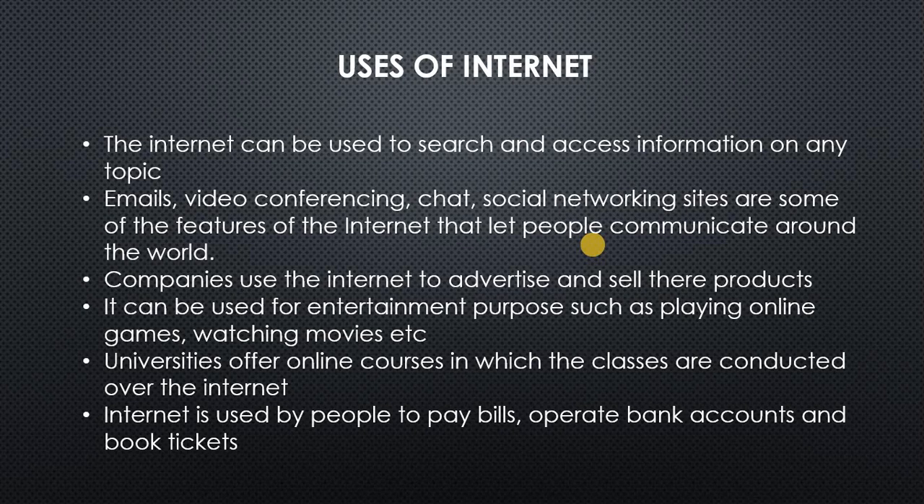Next point is emails. Emails, video conferencing, chat, and social networking sites are some of the features of the internet that let people communicate around the world. So these are the media through which people communicate with any other people in the world. This is the biggest advantage that we are getting from the internet. Anybody sitting in any corner of the earth can be connected to any other corner of the earth. So it is the biggest achievement that the internet has given to us.